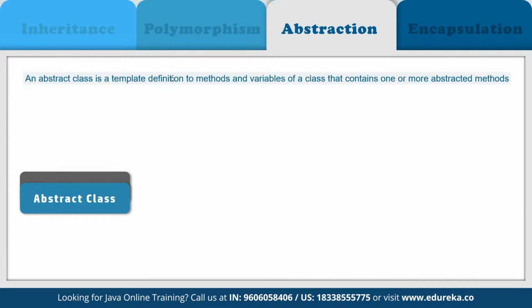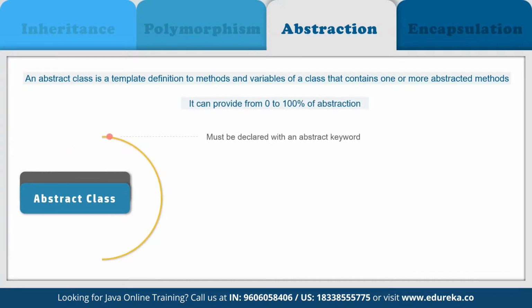Now when we talk about abstract class, then abstract class in Java contains the abstract keyword. So what exactly do we mean by the abstract keyword? If a class is declared abstract, it cannot be instantiated, which means we cannot create an object of an abstract class. Also, an abstract class can contain abstract as well as concrete methods. So we can achieve 0 to 100% abstraction using the abstract class.